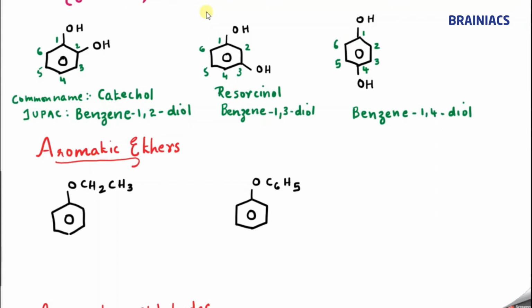There are two common names. One is hydroquinone, or it is also called quinol, Q-U-I-N-O-L. It is not mandatory that you remember common names, but you should know how to write the IUPAC name. Sometimes in questions they say resorcinol, so you should be able to draw the compound.